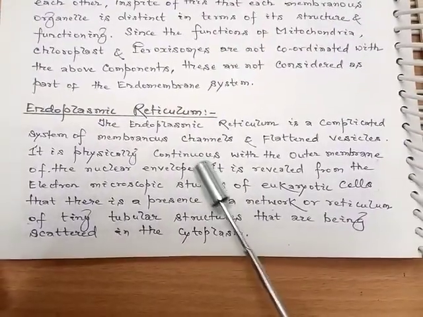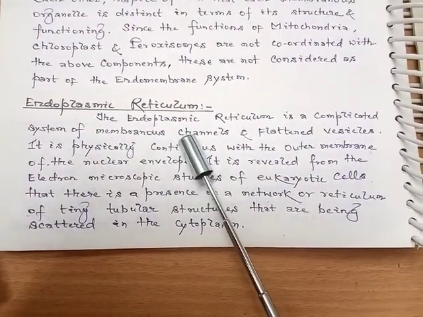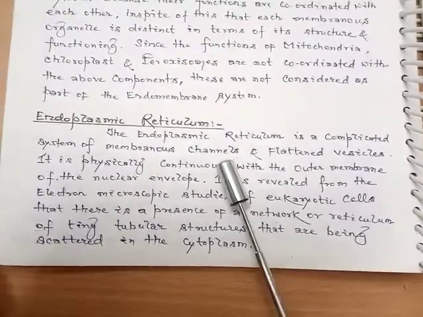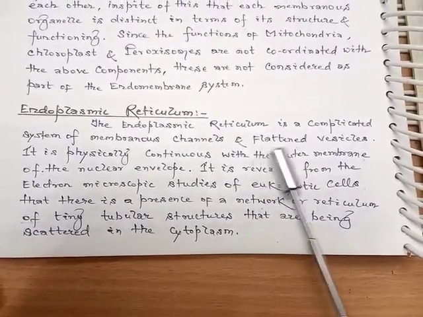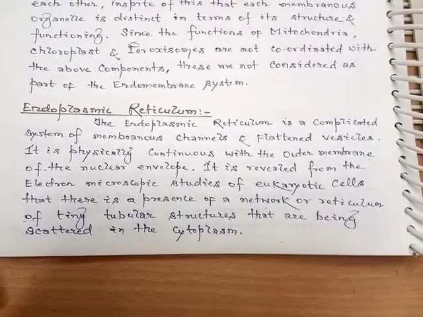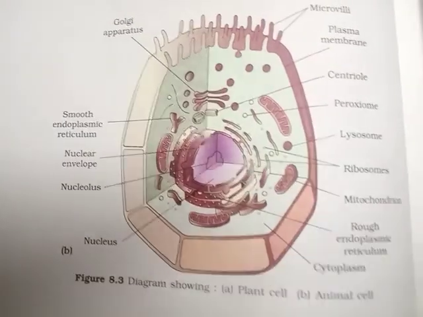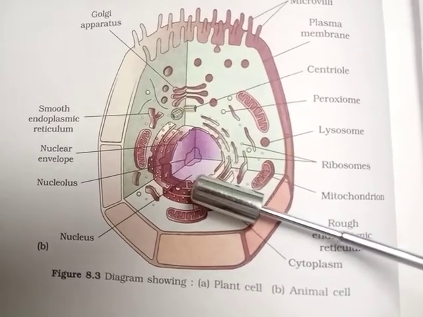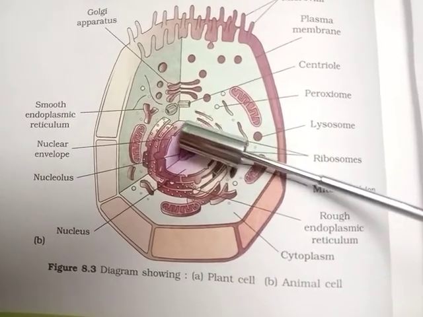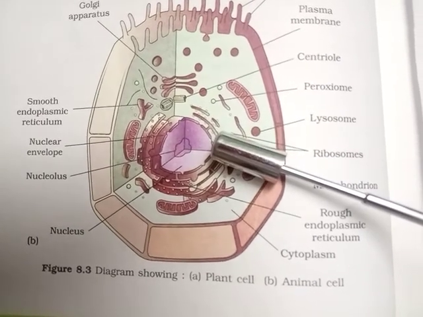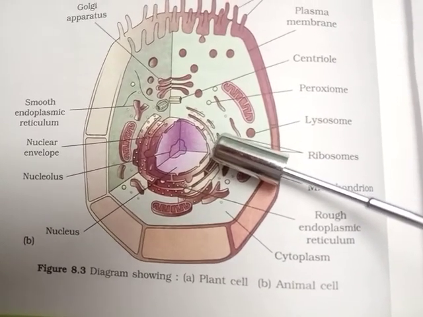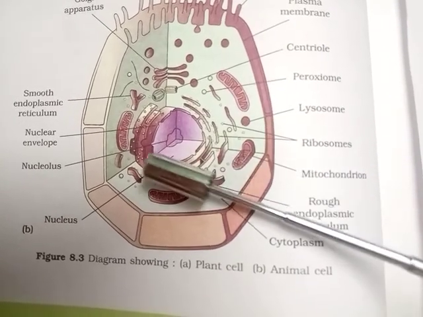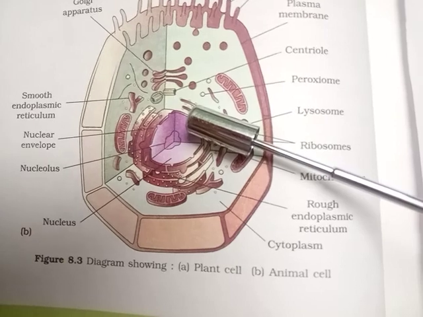So now we'll discuss the endoplasmic reticulum. The endoplasmic reticulum is a complicated system of membranous channels and flattened vesicles. As we can observe, it is physically continuous with the outer membrane of the nuclear envelope.